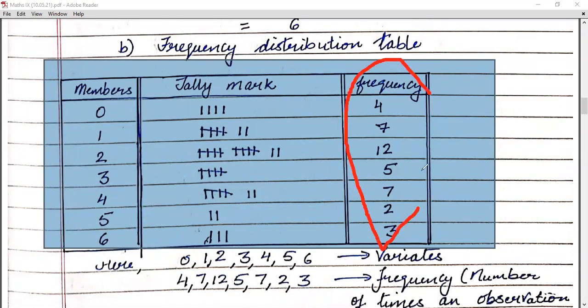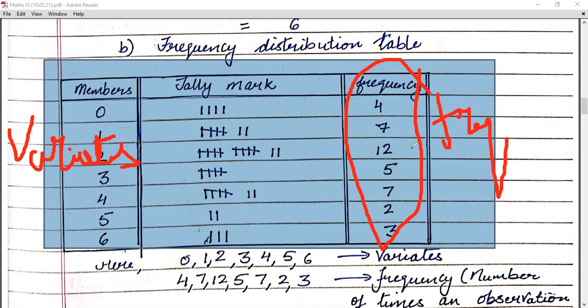Okay, children. So now in these 0, 1, 2, 3, 4, 5, 6, they are called the variates because they can take the values as 0, 1, 2, 3 and so on. And on the extreme right, these are the frequencies of the variates. Okay, children. So I hope you are clear with the frequency and the variates.